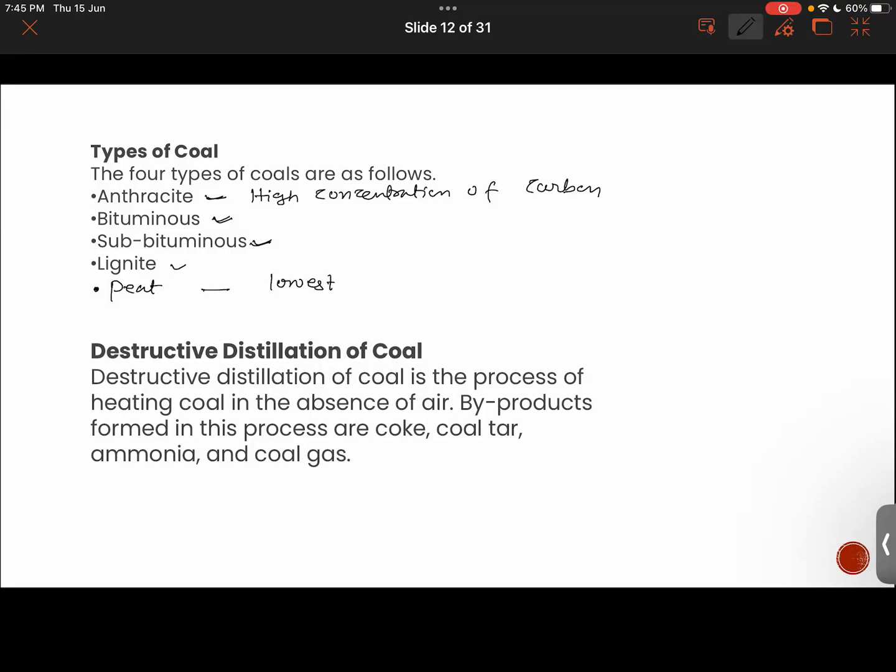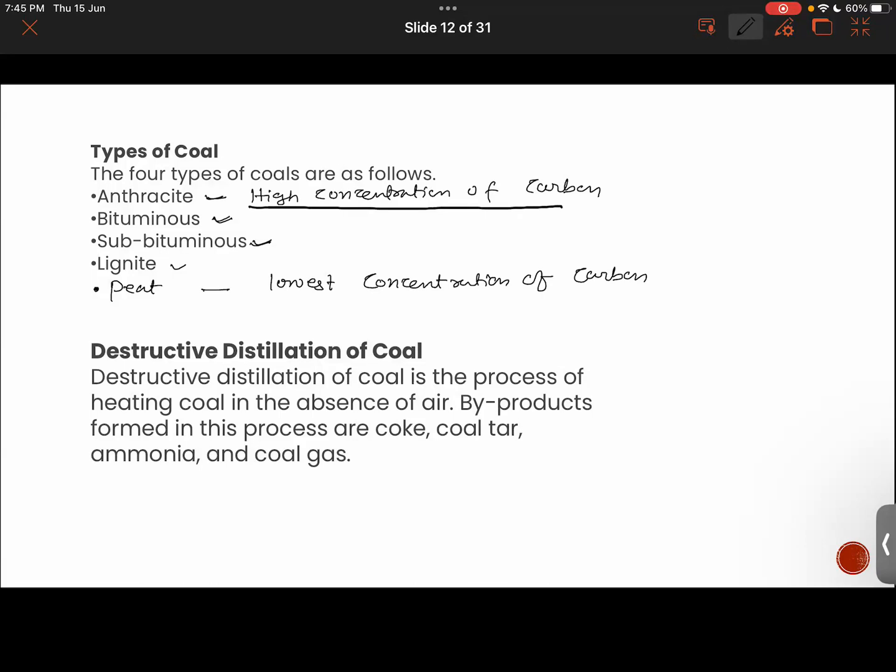So which one is going to be an efficient fuel here? Anthracite. Which one is going to be a better fuel? The one which has got higher concentration of carbon.